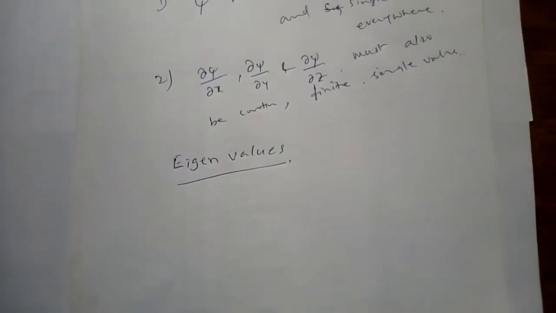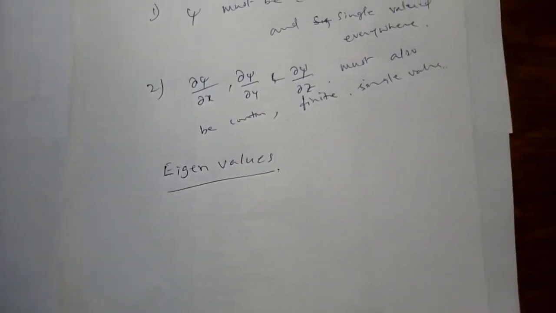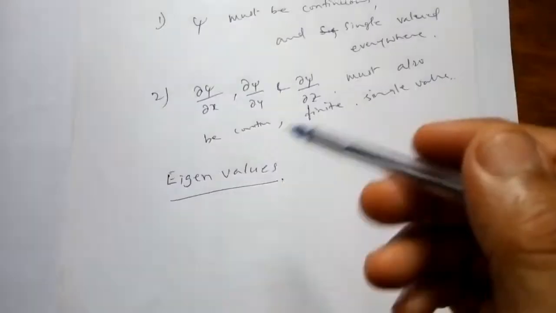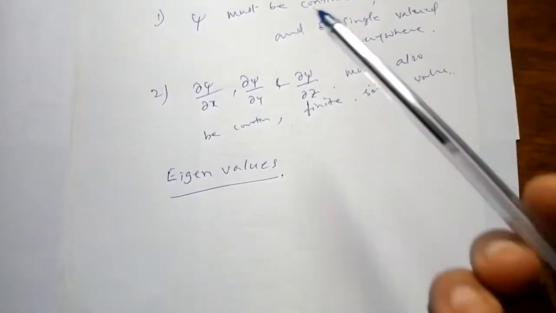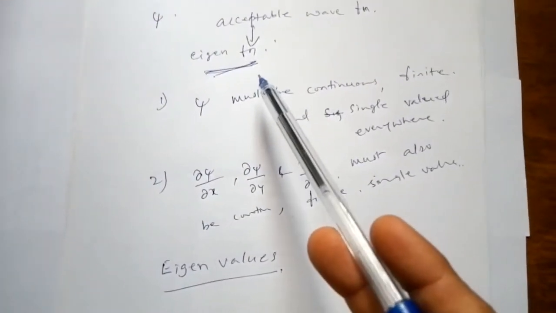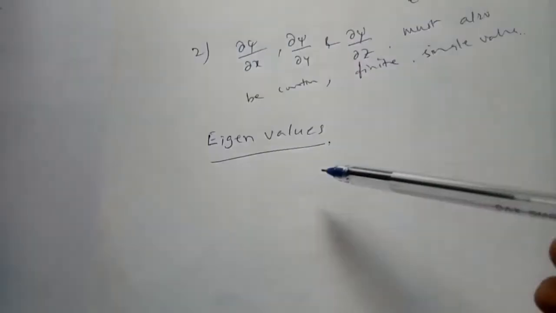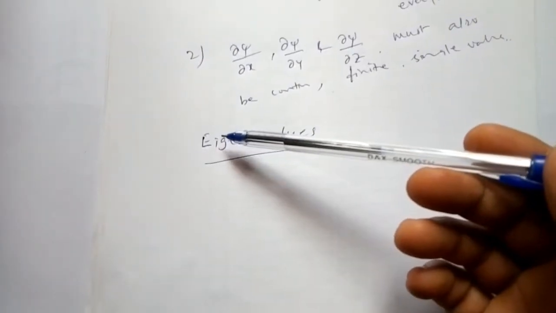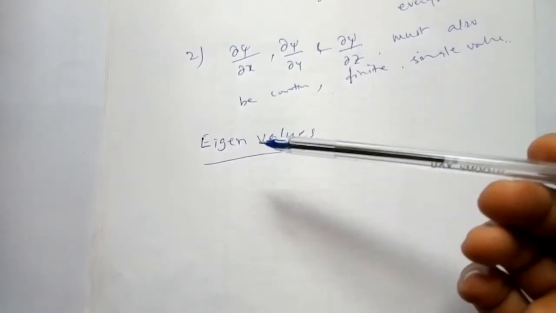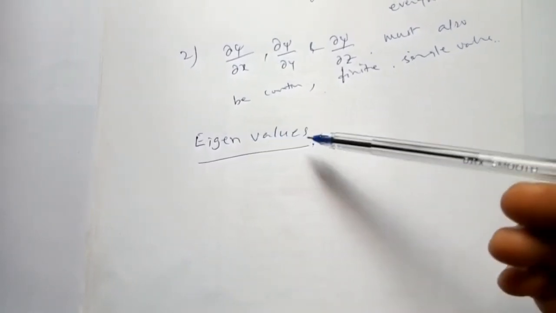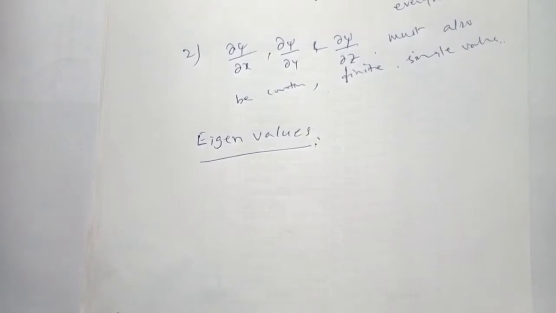So the acceptable wave functions which satisfy certain properties are called eigenfunctions, and the values for which the Schrodinger wave equation can be solved are called eigenvalues.